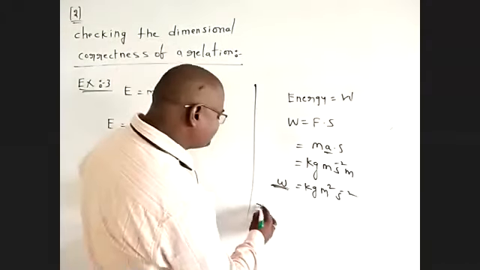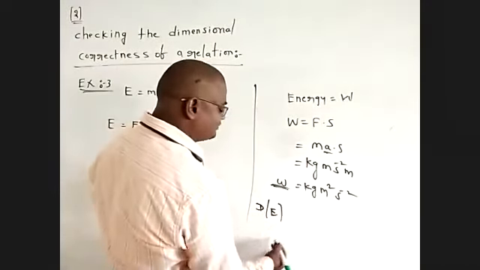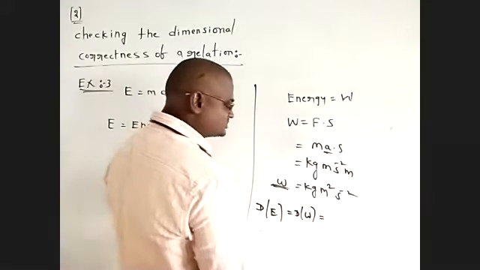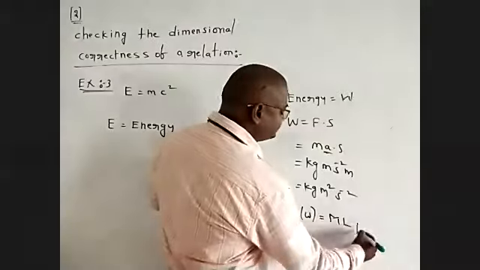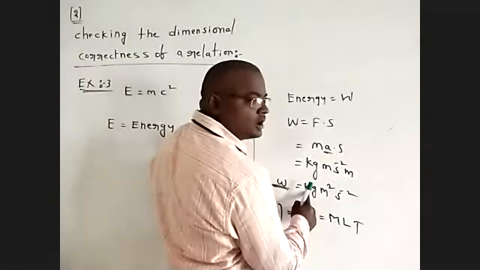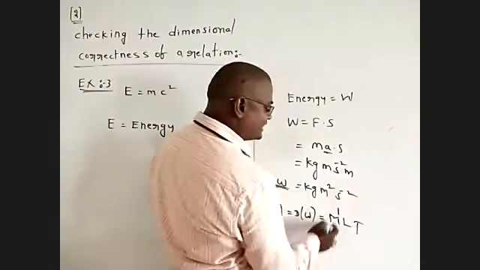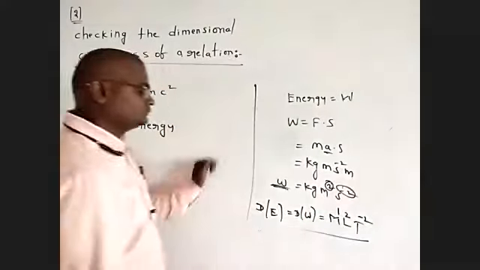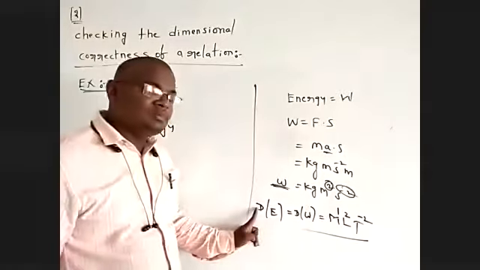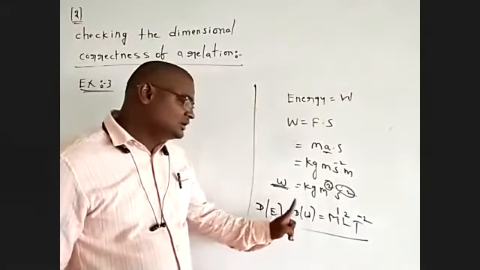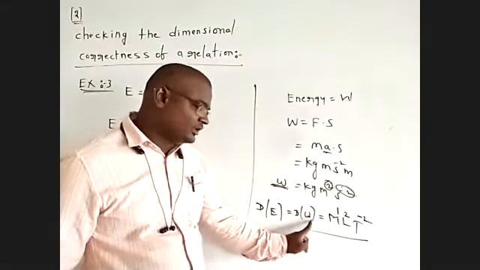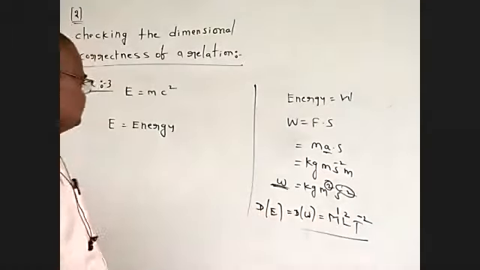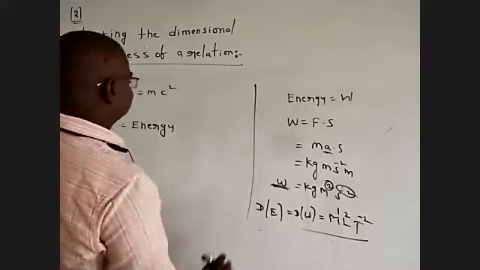Now the dimensional formula of energy. Dimensional formula of work is M L T: 1 in mass, 2 in length, minus 2 in time. So the dimensional formula of work is M L square T power of minus 2, and that is the dimensional formula for energy.